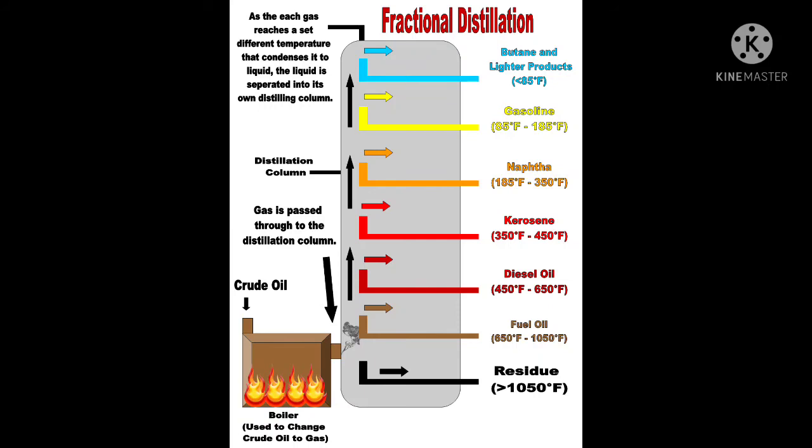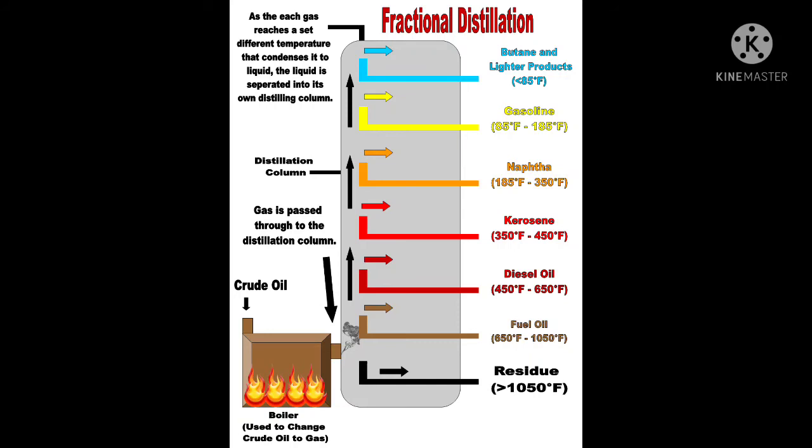As you can see, there are different temperatures. It is heated in degrees Fahrenheit, so different temperatures are there, and at different levels different things are obtained. This fractional distillation method is arranged in such a way that at a particular level, at a particular temperature, various things will be separated.